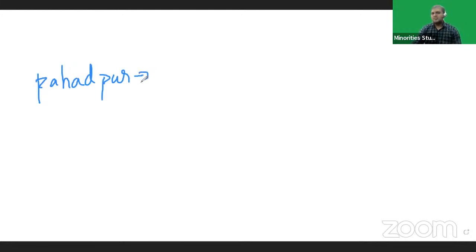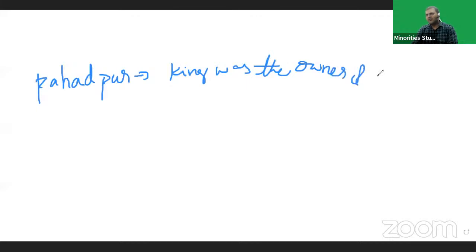According to the Paharpur inscription, the king was the owner of the entire land in the kingdom.